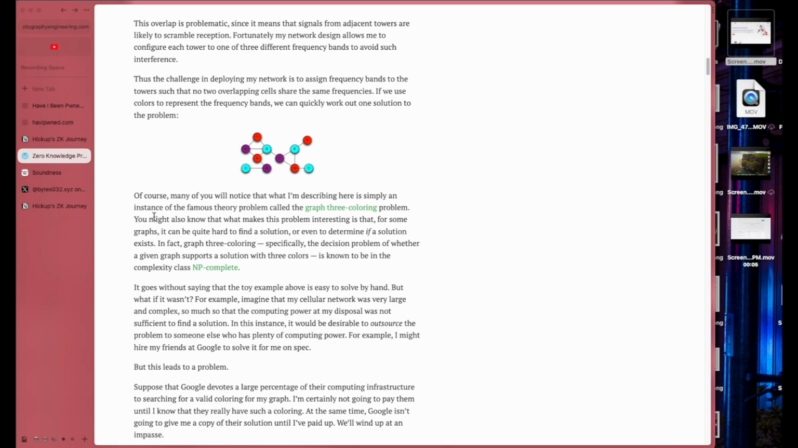You might also know what makes this problem interesting is that for some graphs, it can be quite hard to find a solution or even to determine if a solution exists. In fact, graph 3-coloring, specifically the decision problem of whether a given graph supports a solution with 3 colors, is known to be in the complexity class NP-complete.